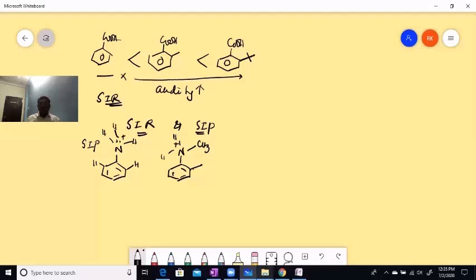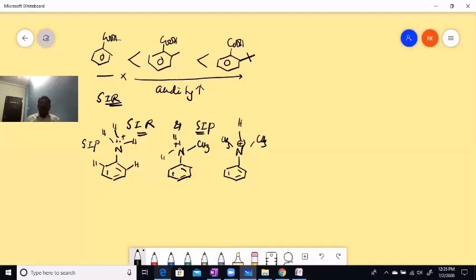What is the difference between SIR and SIP? First, I'll show you, children, SIP. Next, I am going to protonate the same. This nitrogen is going to be protonated with a methyl group, without any substituents at the ortho position.